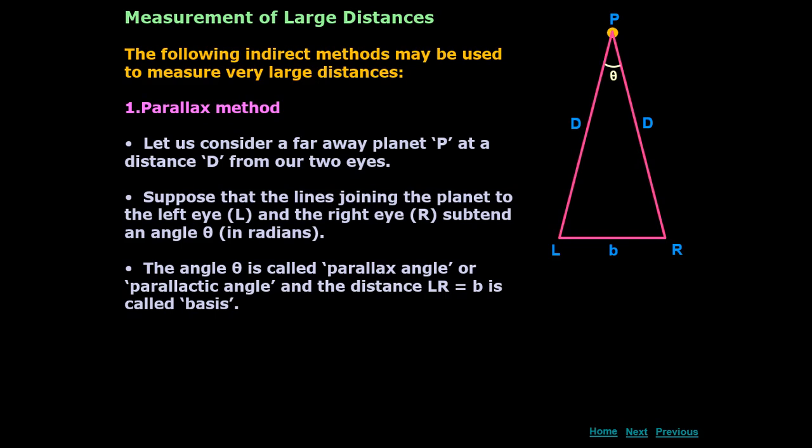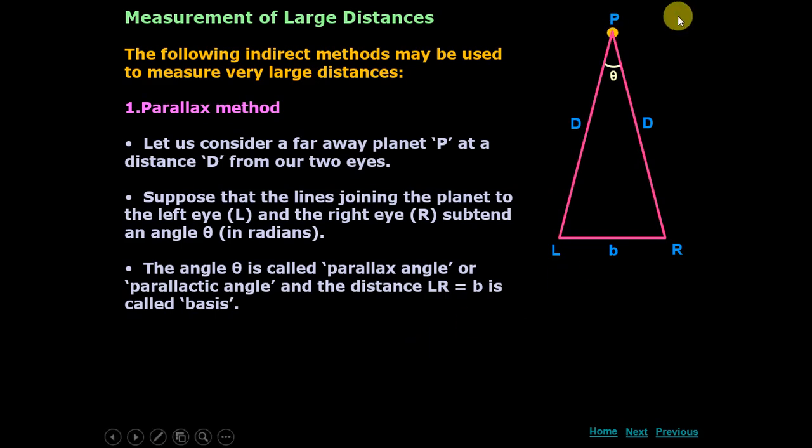You will see, it will appear to you that the position of the object will change when you are changing your eye. Actually, position of the object is same, but it appears. So that apparent change in the position of the object with respect to your eyes, that is called parallax.